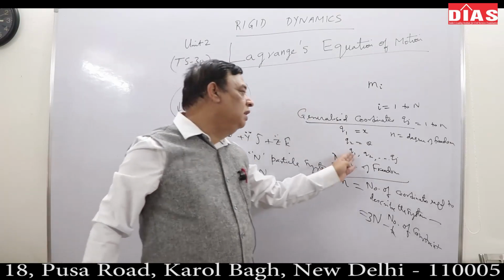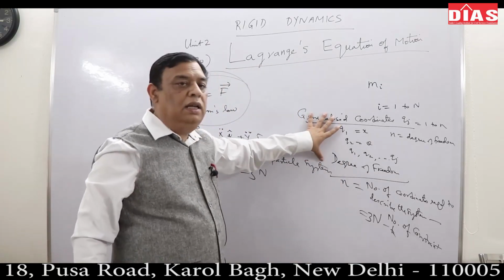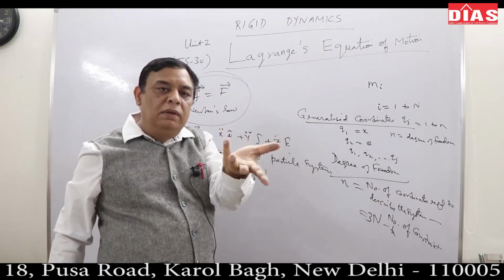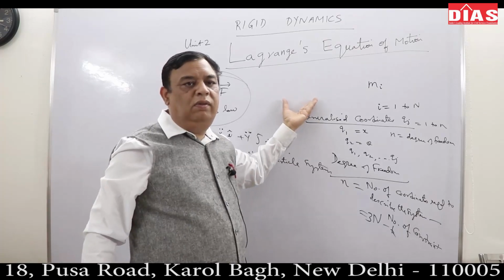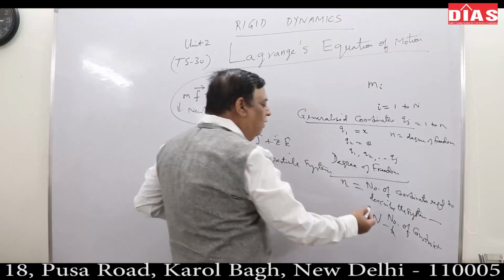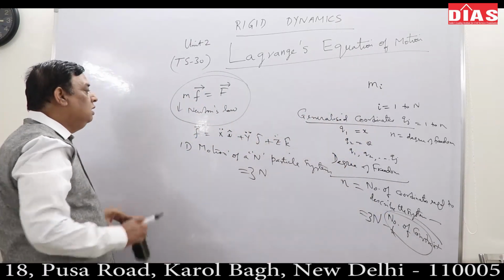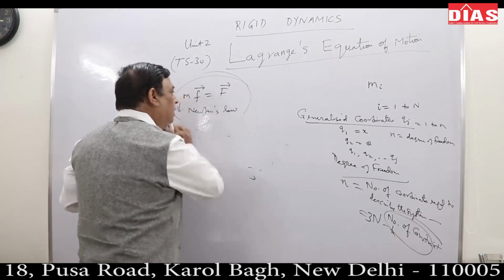So whatever the degree of freedom is, the same number of generalized coordinates has to be chosen. The beauty of generalized coordinates is that as many generalized coordinates as there are, that same number of equations of motion I need to solve. So in getting the degree of freedom, I require the number of constraints. So what are these constraints? Because they also play a great role.